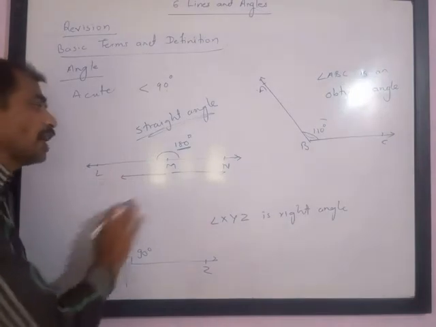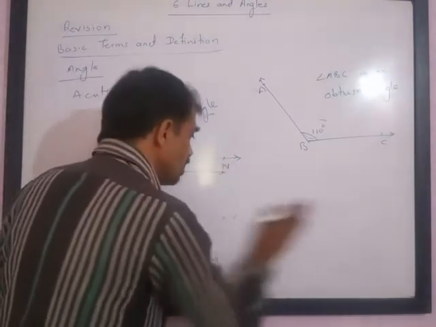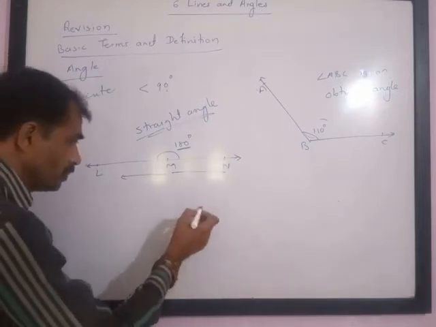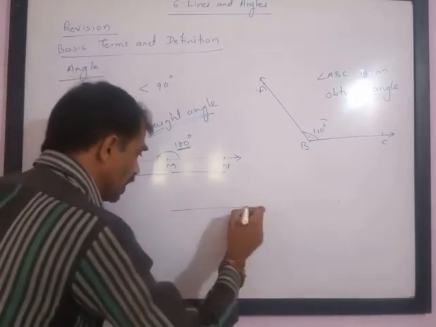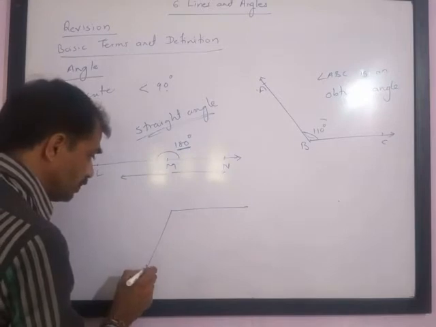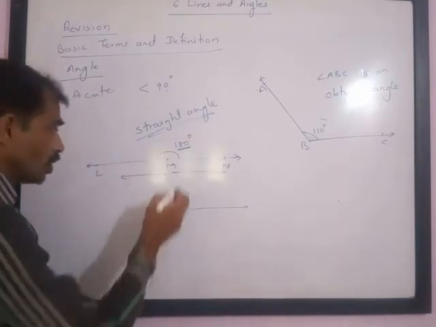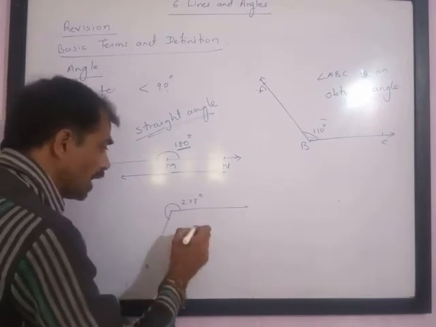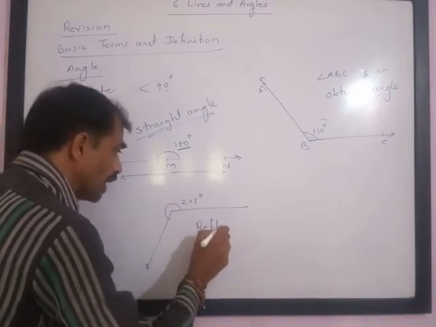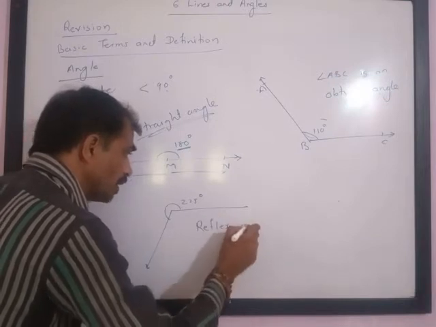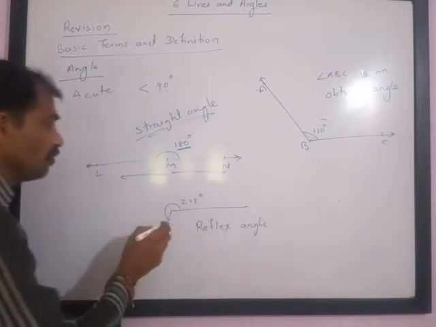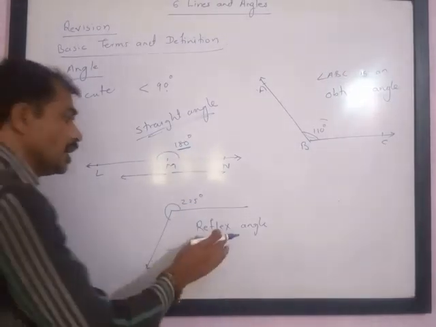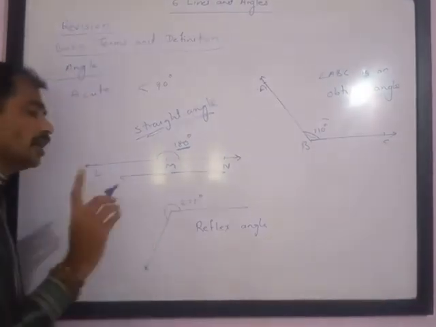Then comes one more angle. If the measure of the angle is more than 180 degrees but less than 360 degrees, something like 225, then this angle is called a reflex angle. Please understand, if the measure is more than 180 degrees but less than 360 degrees, then it is called a reflex angle.